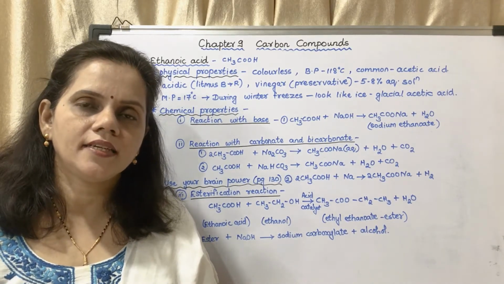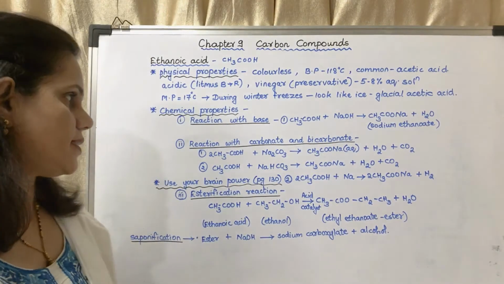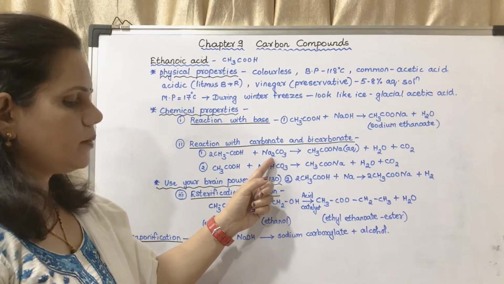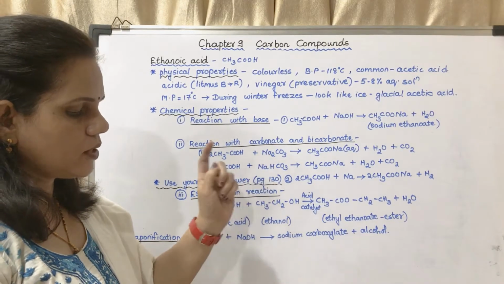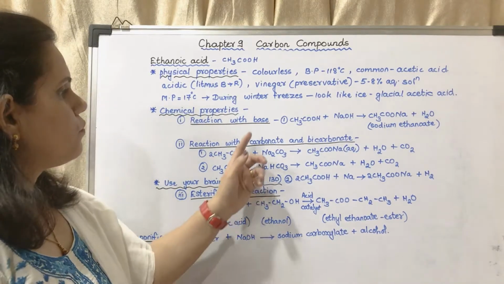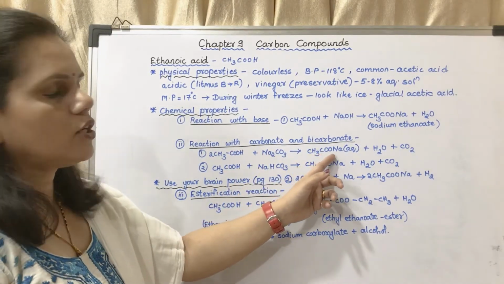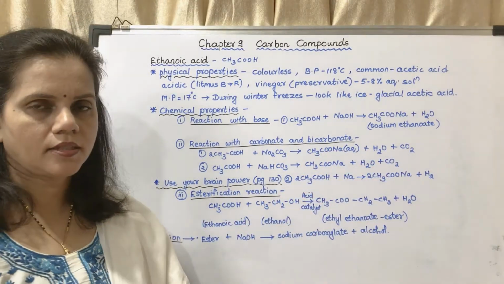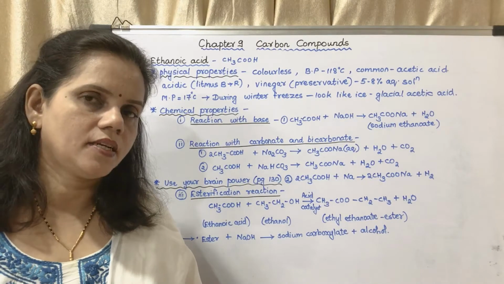When acetic acid comes in contact with sodium carbonate, this is the reaction. It will form sodium ethanoate plus water plus carbon dioxide. You had studied this last year also.